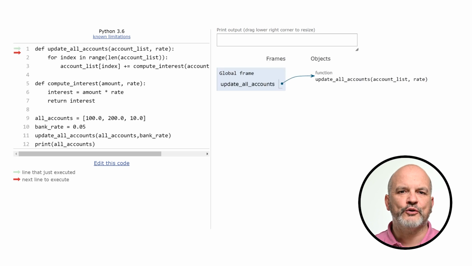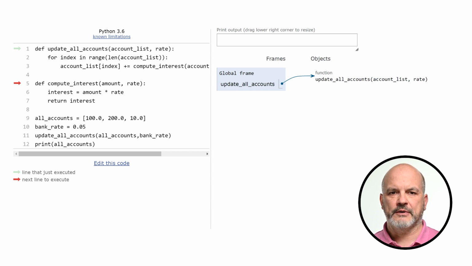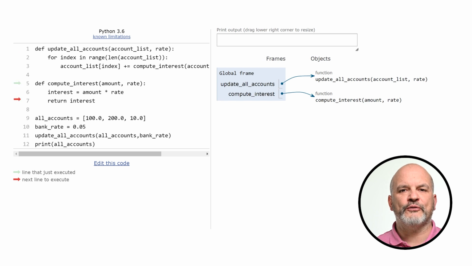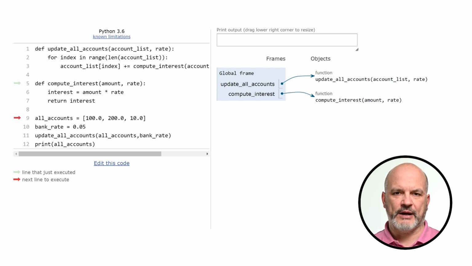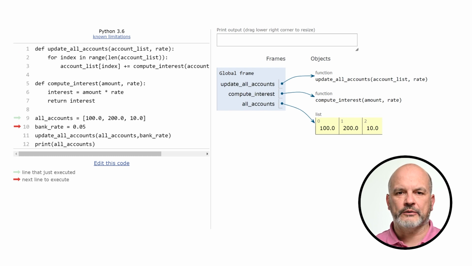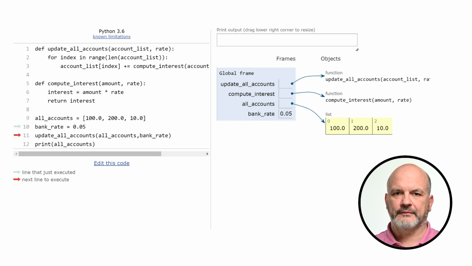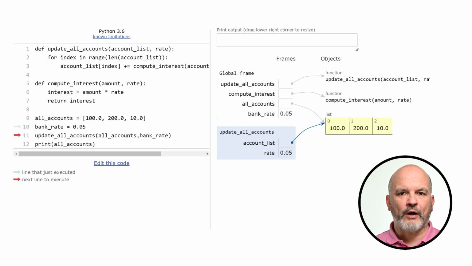When the program executes, the global frame, that is the top frame in the stack frame, creates the function object update all accounts. Then it creates another function object, compute interest. It then creates and assigns the variables all accounts and bank rate. Now, the program calls the function update all accounts.